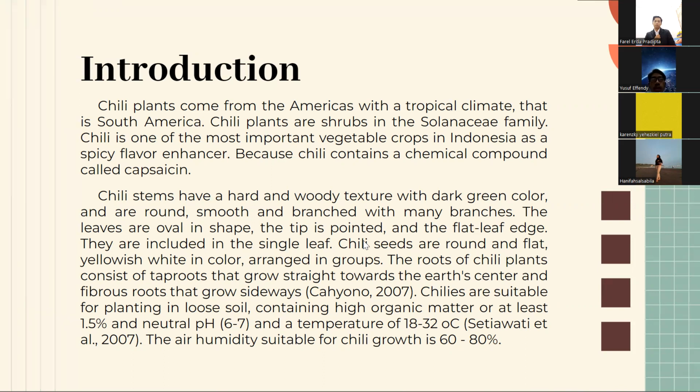The root of chili plants consists of taproots that grow straight toward the earth's center and fibrous roots that grow sideways.